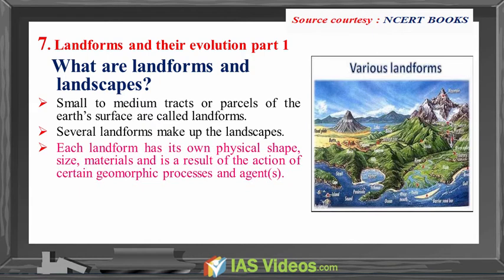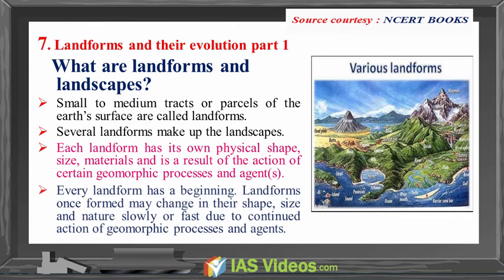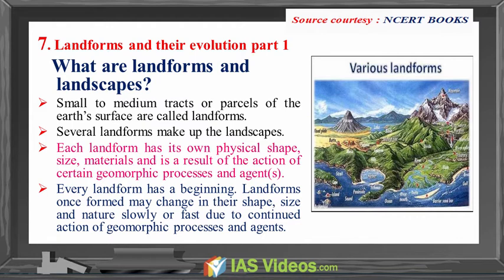Each landform has its own physical shape, size, materials, and is a result of action of certain geomorphic processes and agents. Every landform has a beginning. Landforms once formed may change in their shape, size, and nature slowly or fast due to continued action of geomorphic processes and agents.